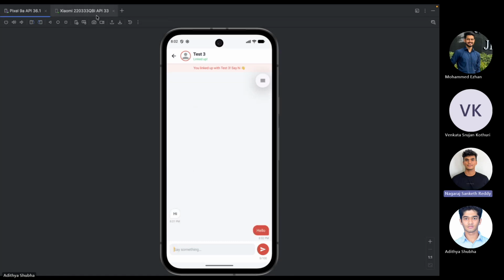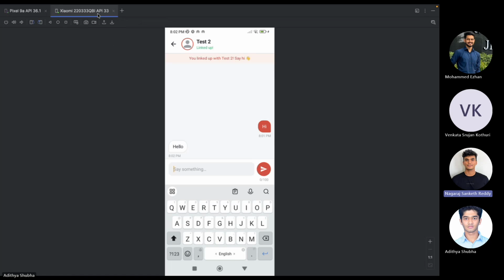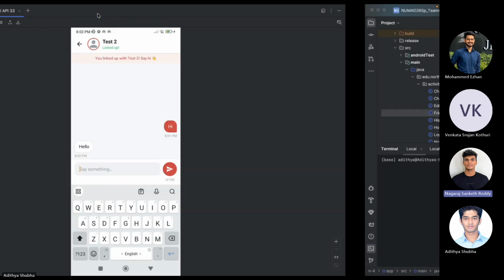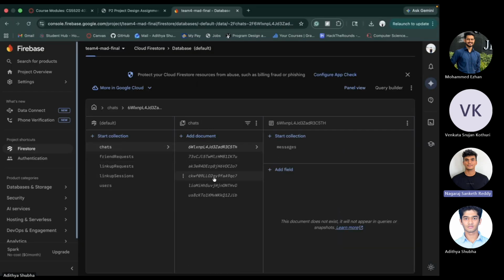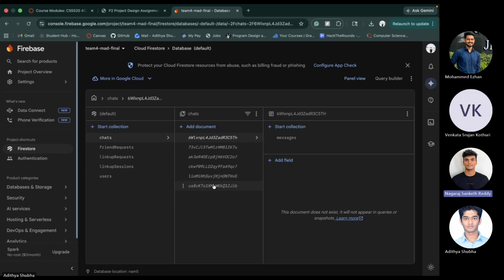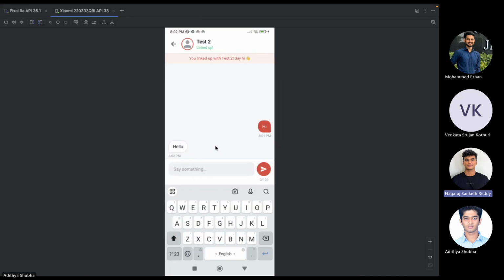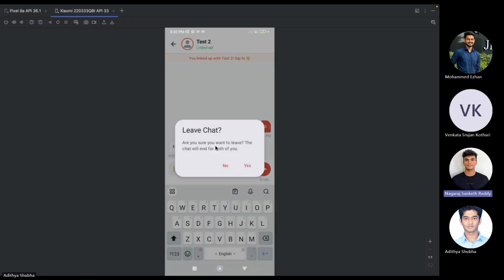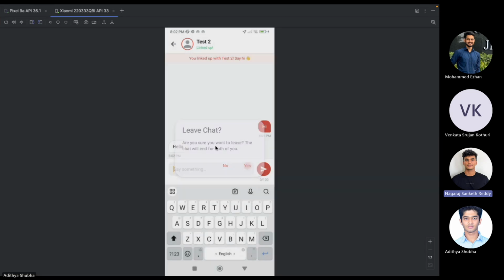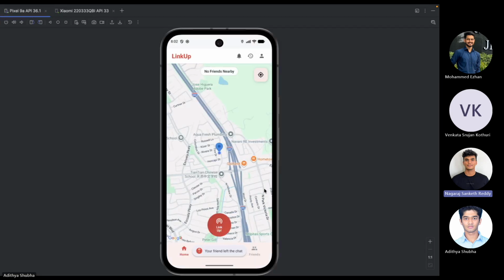All of this is stored in Firestore at a specific location associated with every session. Once a user exits the chat, the session ends for both users, so that no message leaks happen on either side. You can see that the friend has left the chat and the chat ended.